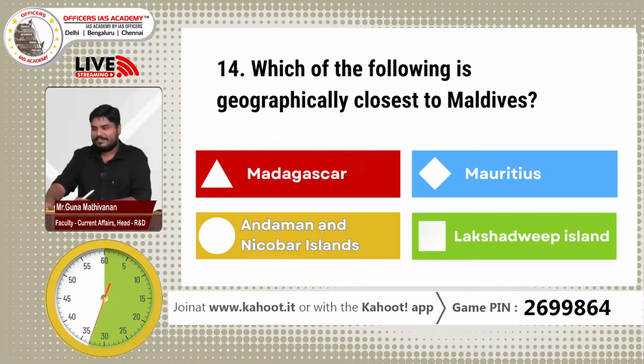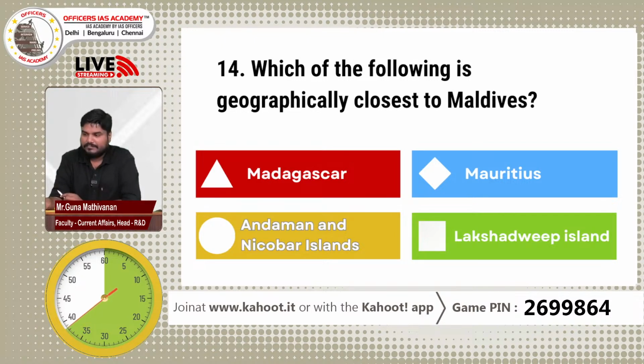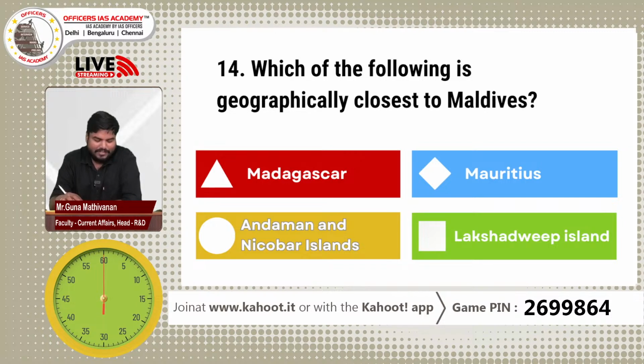We have 30 more seconds. We have 20 more seconds. Which of the following is geographically closest to Maldives? Madagascar, Mauritius, Andaman Nicobar Islands, Lakshadweep Islands. Yes, time is up. Right, so what is geographically closest? It is the Lakshadweep which is geographically closest to the Maldives.